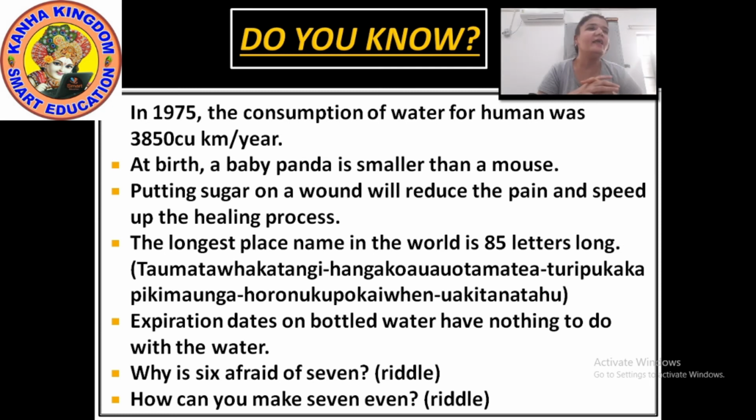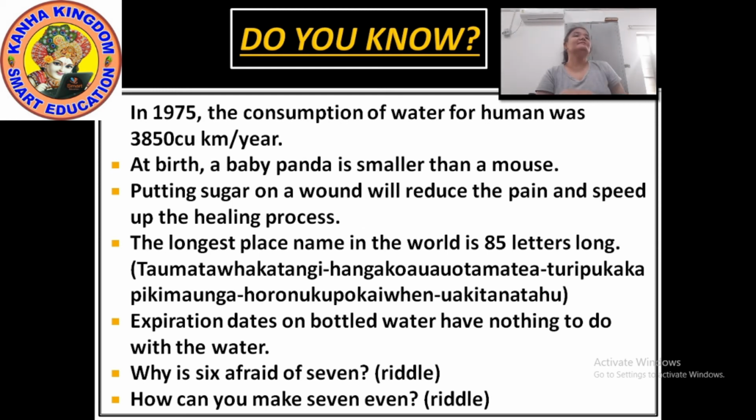TAUMATAWHAKATANGIHANGAKO AUA, like this, 85 letters. It is the name of a place, and this place is in New Zealand. New Zealand has the longest named place with 85 letters.